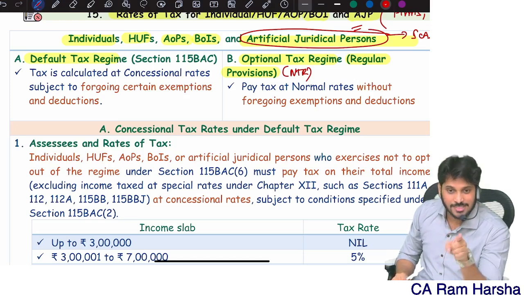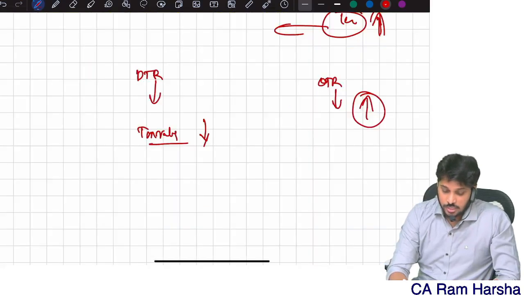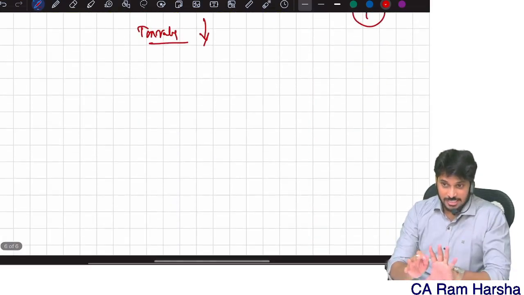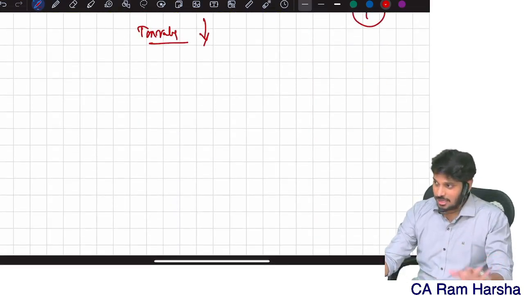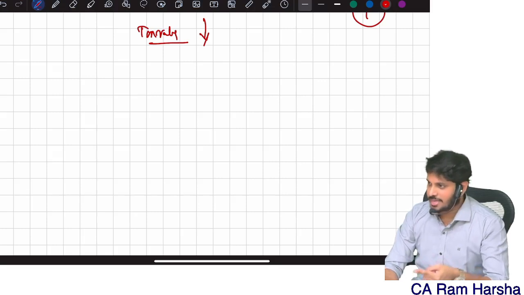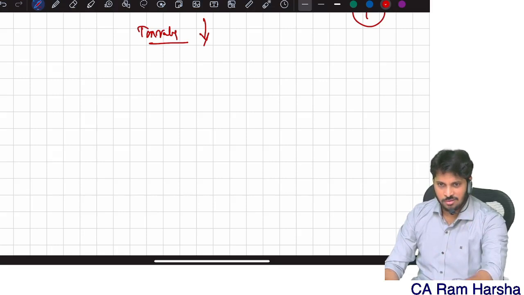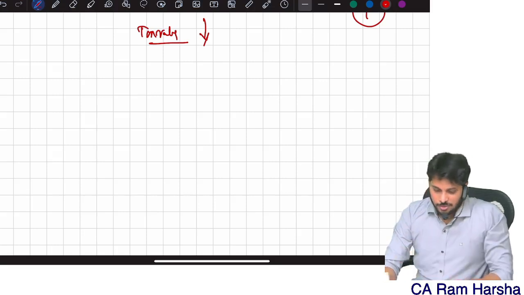Once again, this is very important, because this decides your answer. Be very careful. Many students, for a default tax regime question, wrote the optional tax regime answer, and they think their answer is correct, but it is not for the question. Their answer went wrong, and they got zero marks.